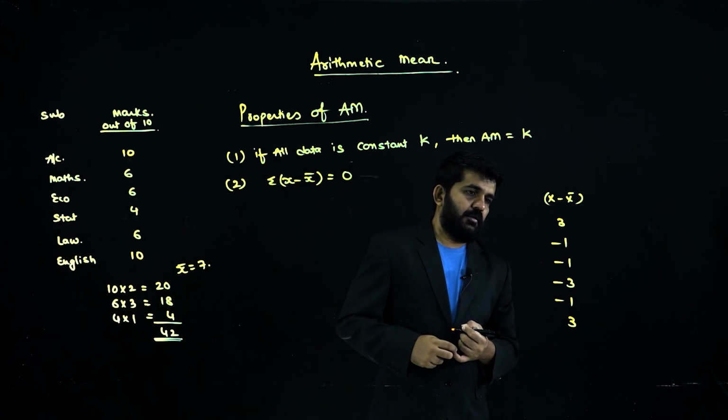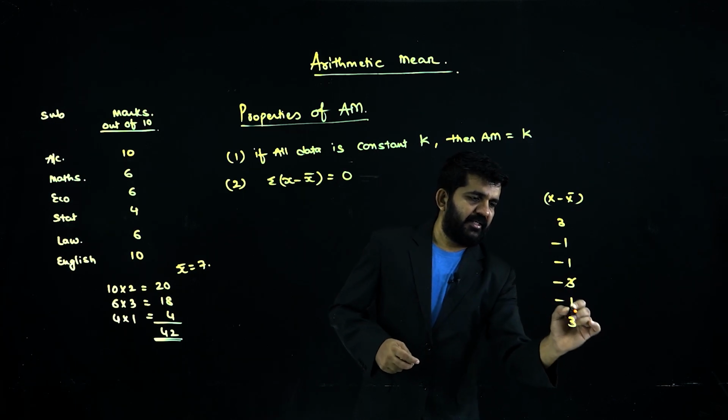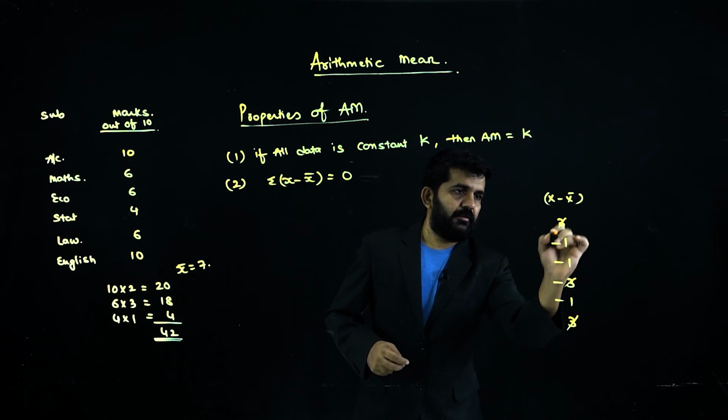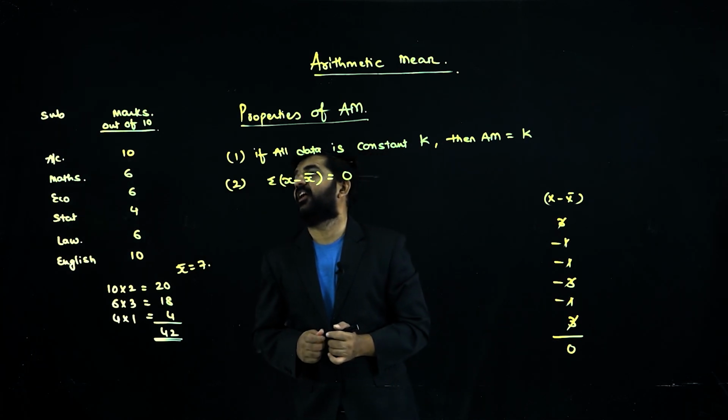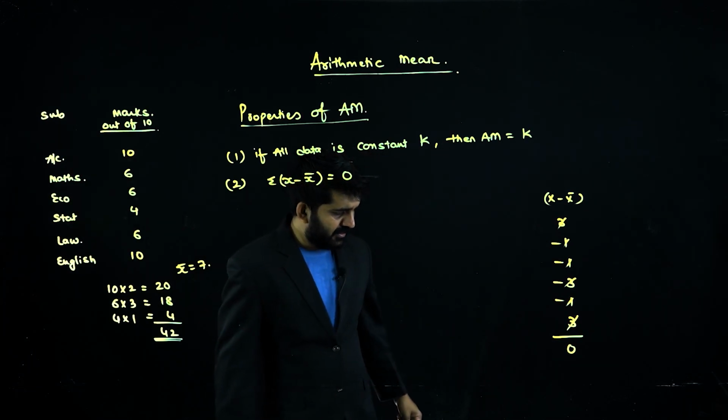Minus 3 plus 3 plus 3 minus 3, total is 0. In our data also, x minus x bar is 0.